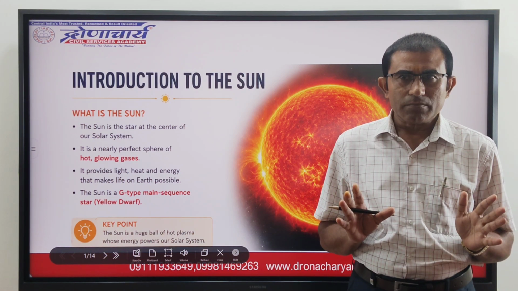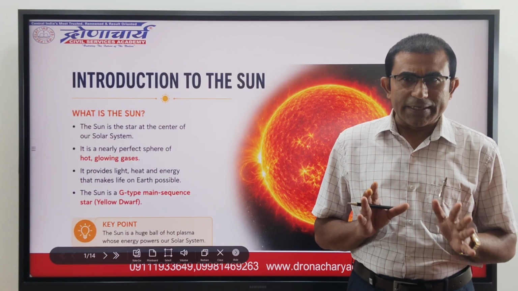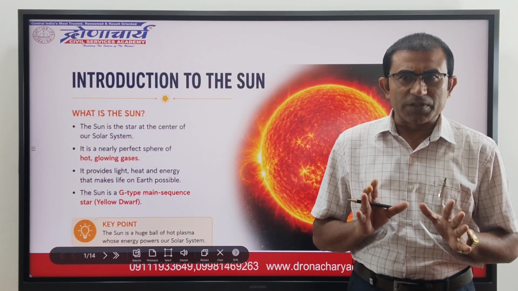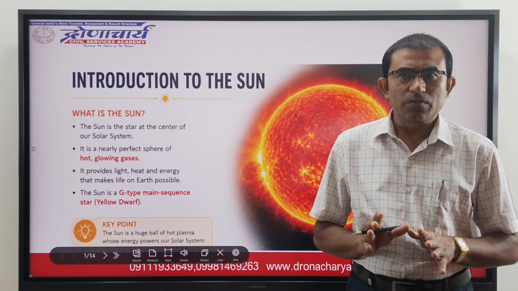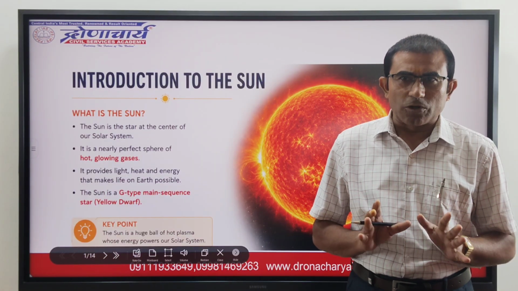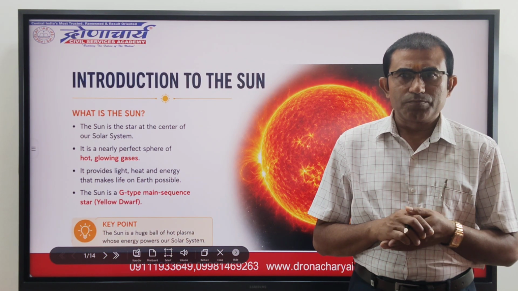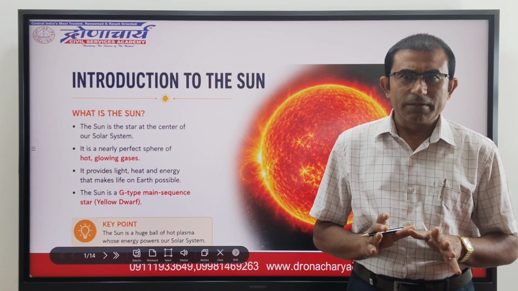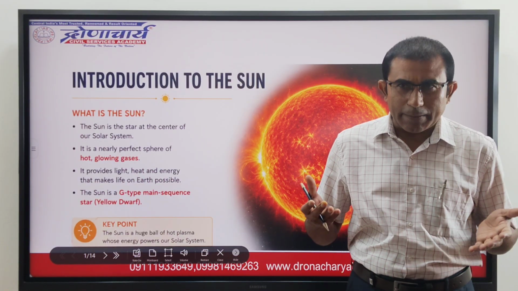In fact, the sun is so hot that many of the atoms in it are ionized, that is, stripped of one or more of their electrons. This removal of electrons from their atoms means that there is a large quantity of free electrons and positively charged ions in the sun, making it an electrically charged environment. Scientists call such a hot ionized gas a plasma.